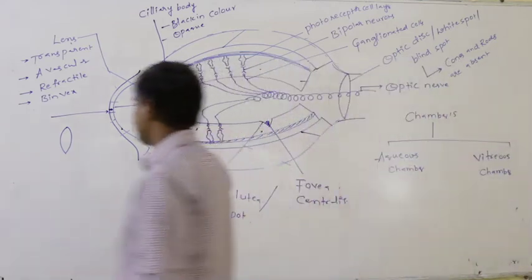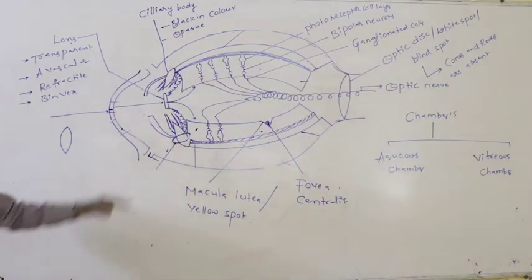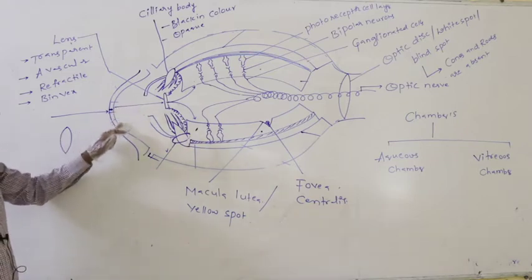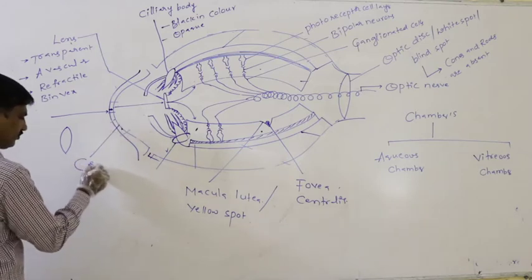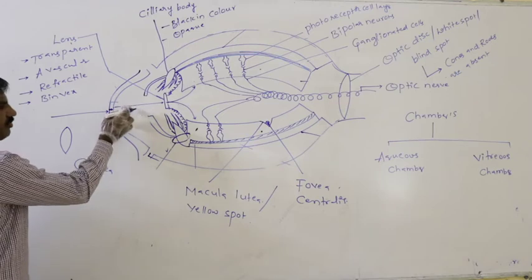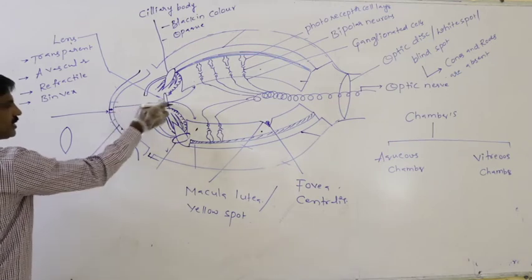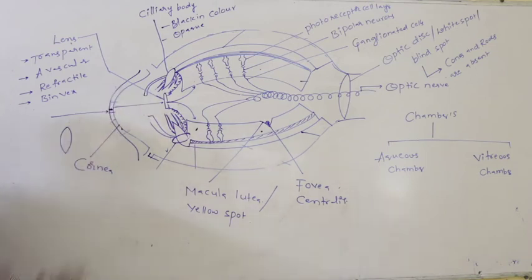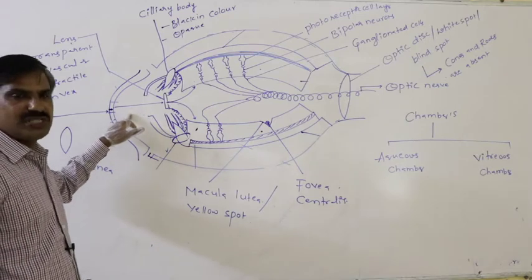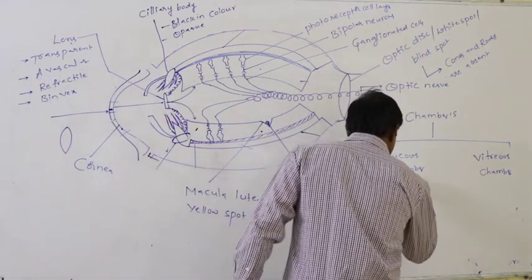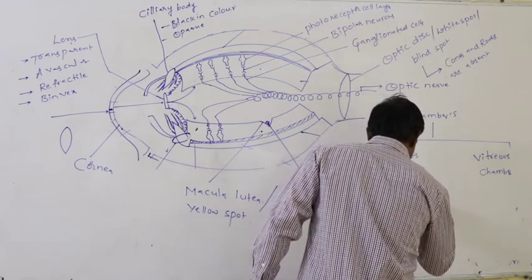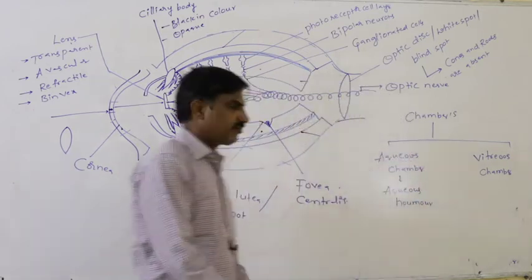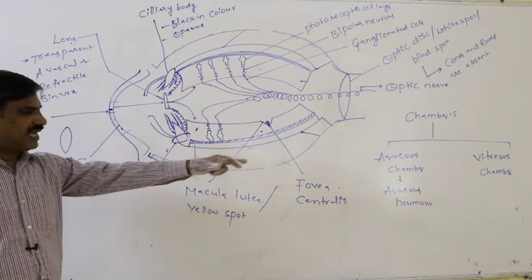What is the aqueous chamber? As we discussed earlier, it is the chamber which is present between the cornea and the lens. This is the cornea. The space between the cornea and the lens is said to be the aqueous chamber. The fluid present in this space is the aqueous humor, which is secreted from the ciliary process.